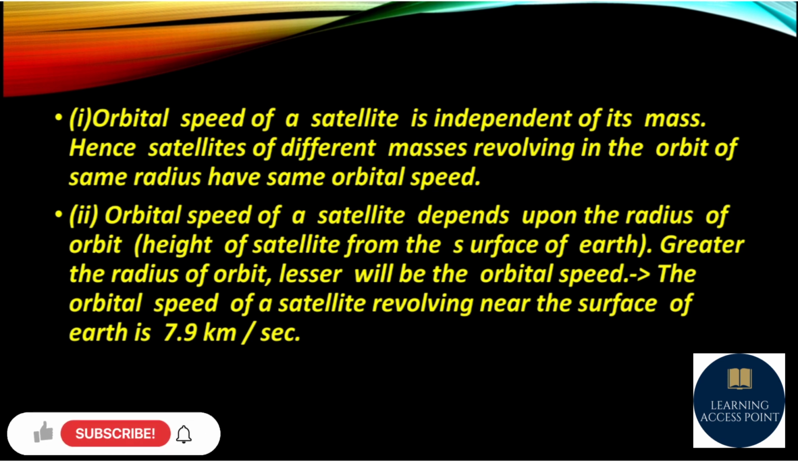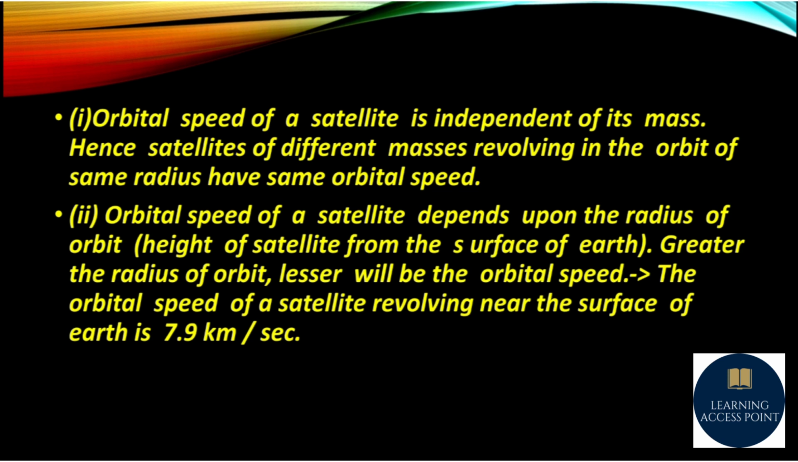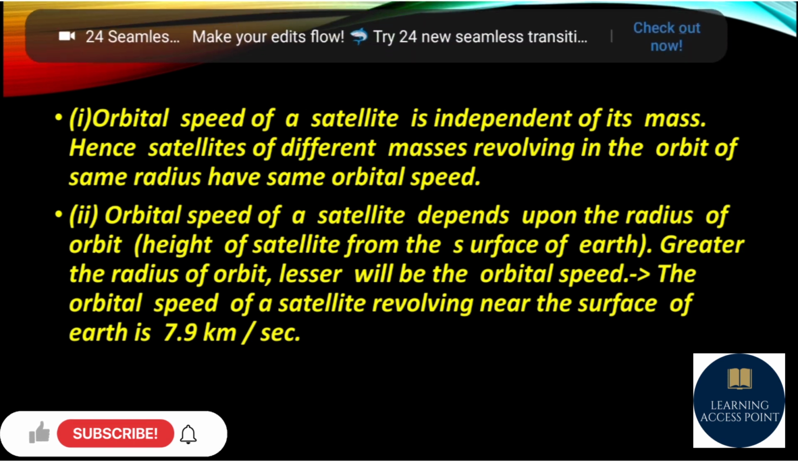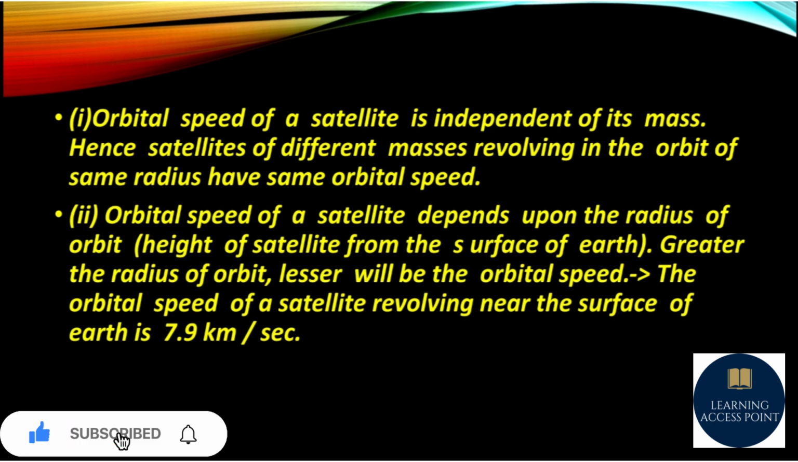Orbital speed of a satellite is independent of its mass, and satellites of different masses revolving in orbits of the same radius have the same orbital speed. Orbital speed of a satellite depends upon the radius of the orbit, that is the height of the satellite from the surface of Earth. Greater the radius of the orbit, lesser will be the orbital speed. So we can say that the orbital speed is inversely related to the radius of the orbit. The orbital speed of a satellite revolving near the surface of Earth is 7.9 km per second.